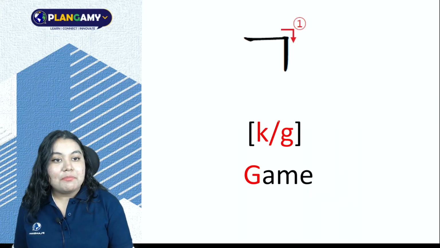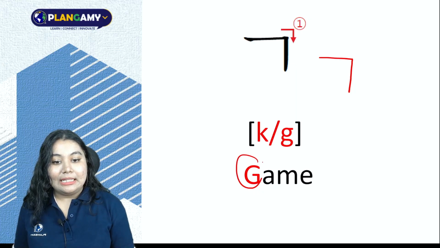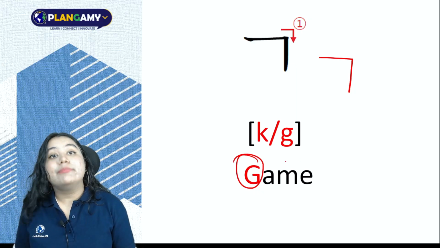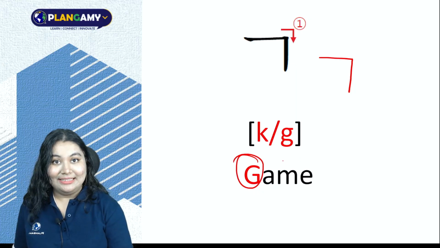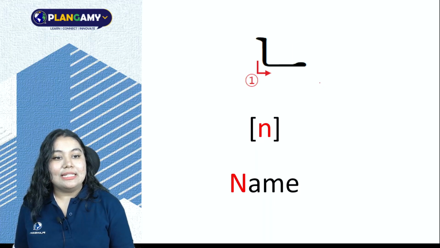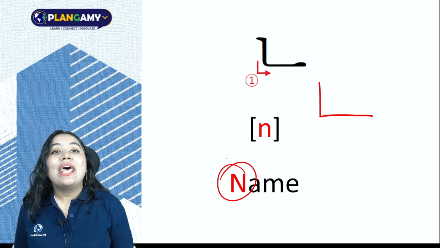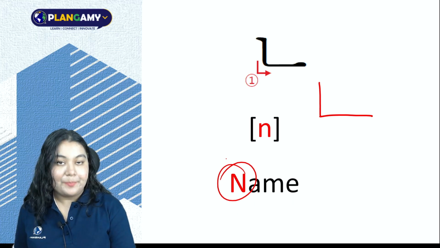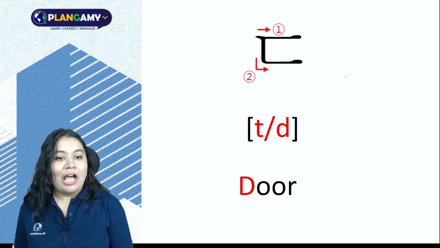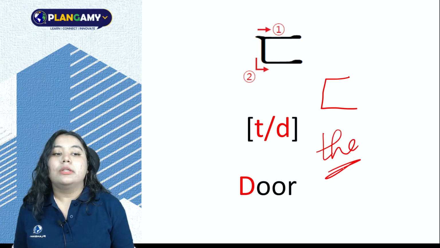Moving on, we go to the basic consonants. My first basic consonant is g. A G sound like in game. Next consonant is n, like the N in name, n sound. Then we have d, a lot like the T sound.